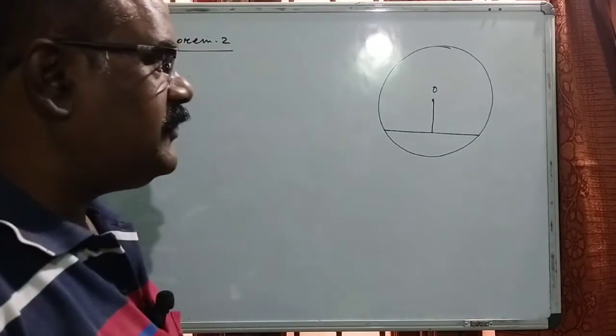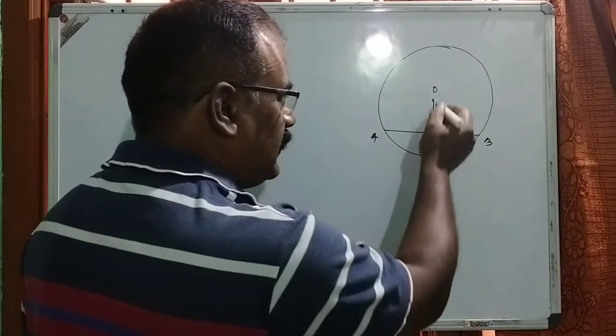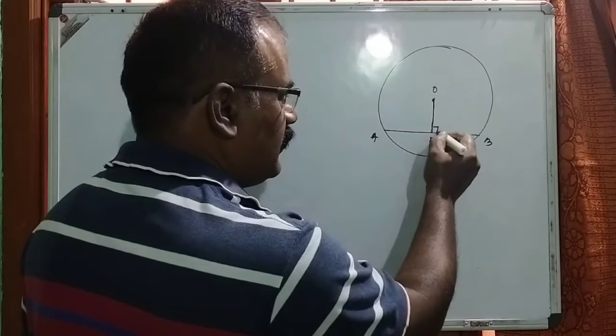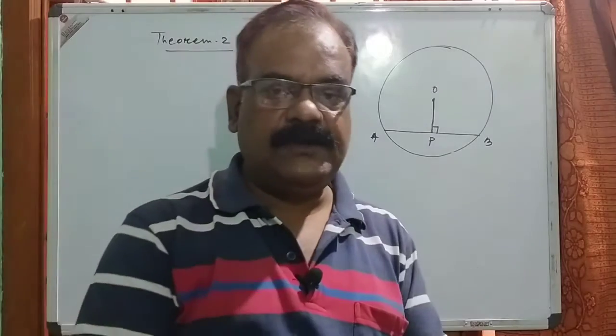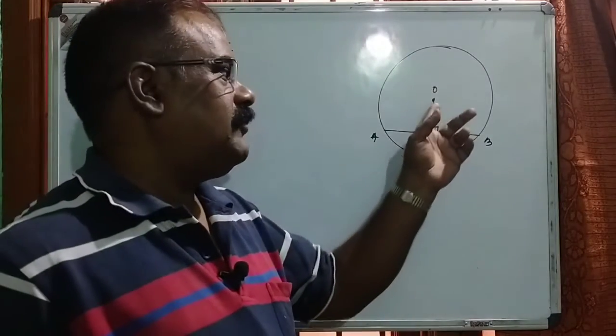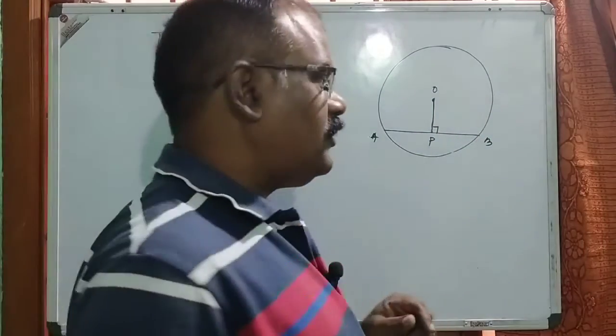Consider that O is the center of the circle and AB is the chord. The converse states that if a perpendicular is drawn from the center to the chord, it bisects the chord. That we have to prove.